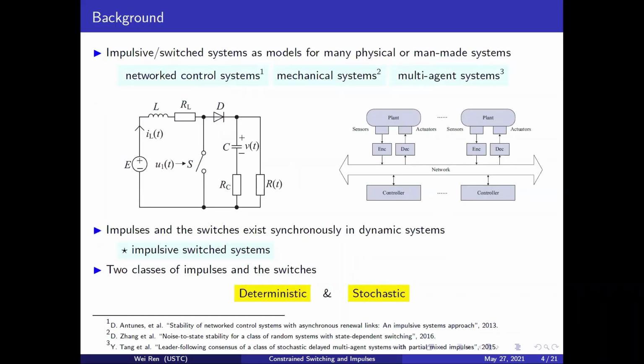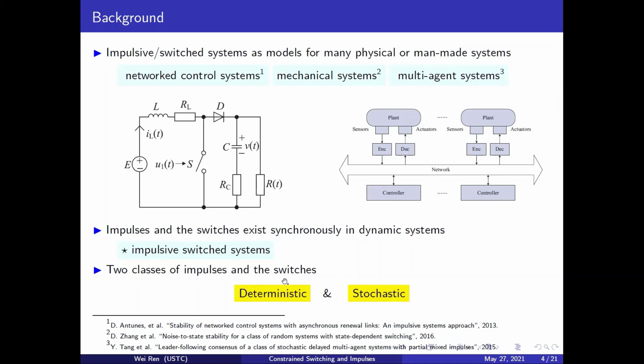Impulsive systems and switched systems are 2 special classes of hybrid systems and can be used to model many physical systems, such as mechanical systems, circuit systems, multi-agent systems, and networked control systems. If both impulsive and switching phenomena exist synchronously in a dynamical system, then this system is called an impulsive switched system. Based on existing works, we can roughly categorize impulses and switches into 2 classes.